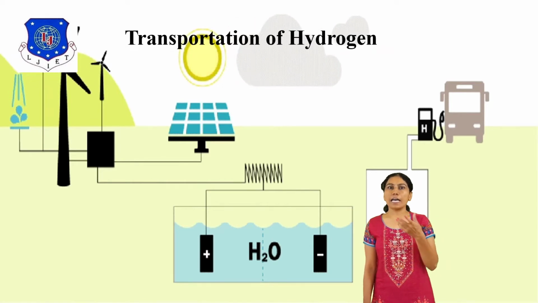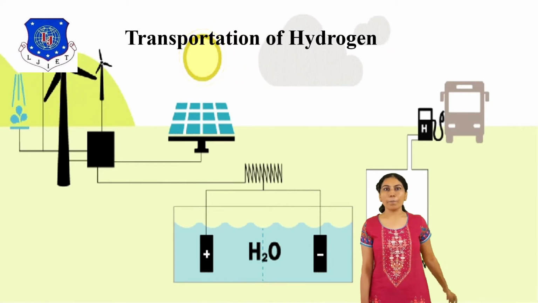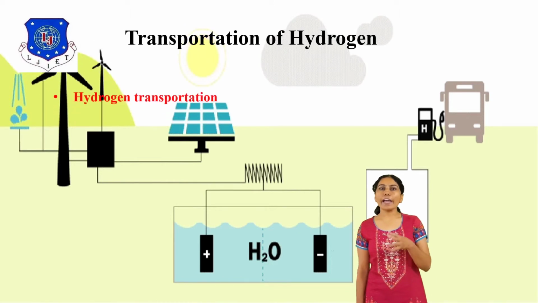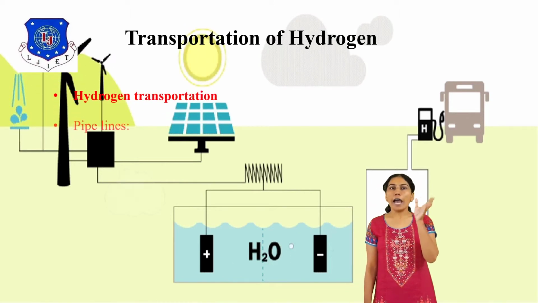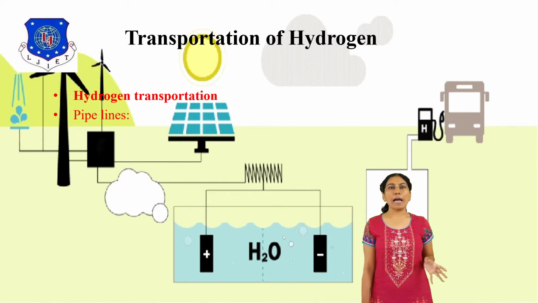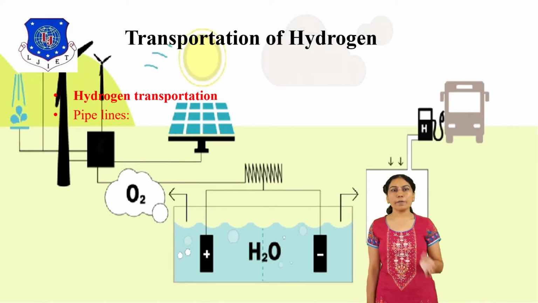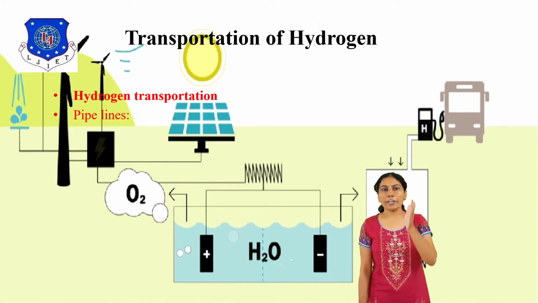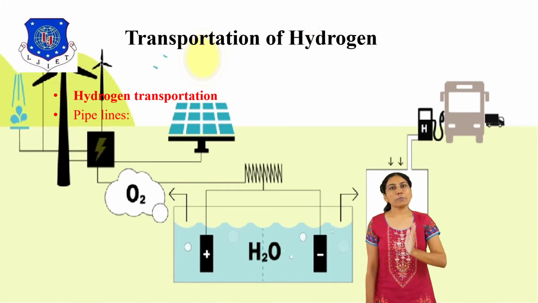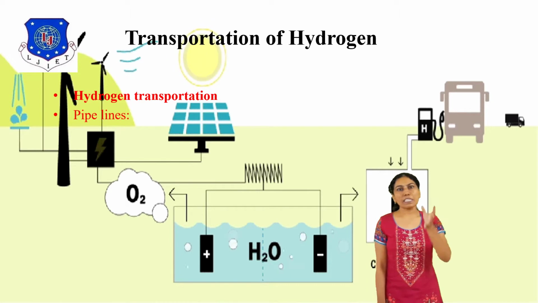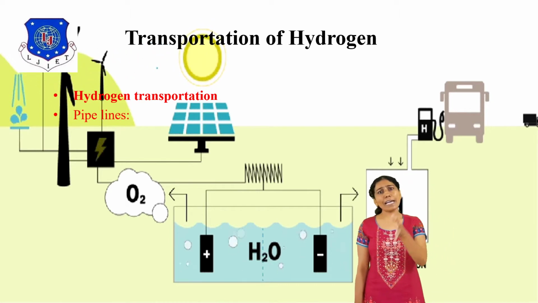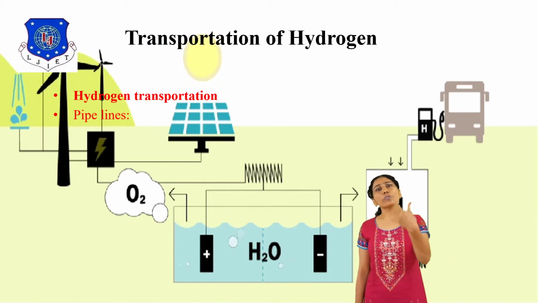Then what is the transportation of hydrogen? The first is pipeline transportation. Pipelines are designed in patterns at different locations. Means hydrogen transportation is by pipeline at different locations, similar to natural gas, with similar energy to the hydrogen storage.